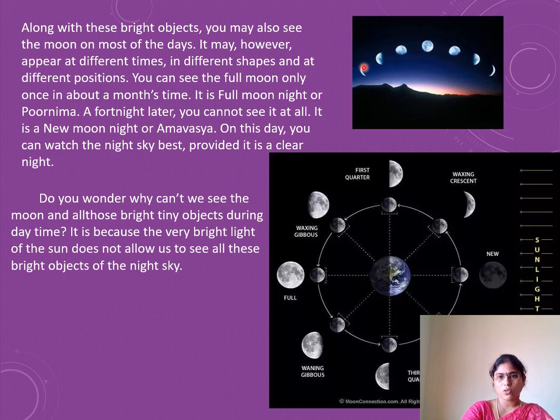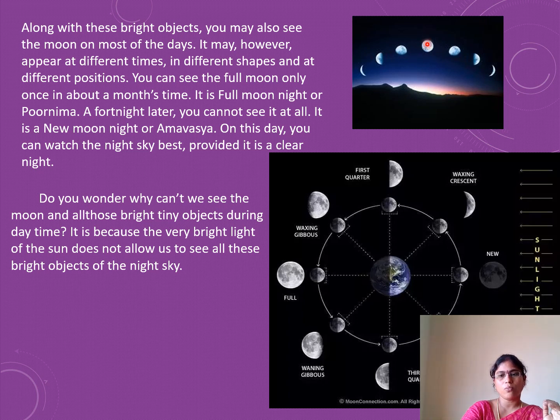A small one, going to grow bigger, and full moon, again decreasing into no moon. So at different times, different days, it will appear at different places.